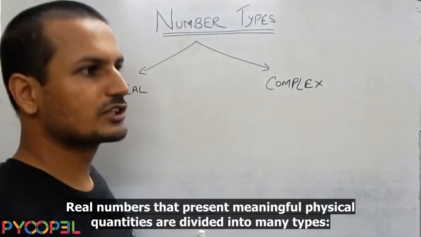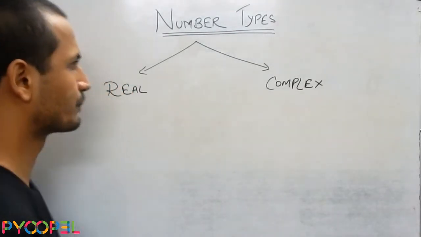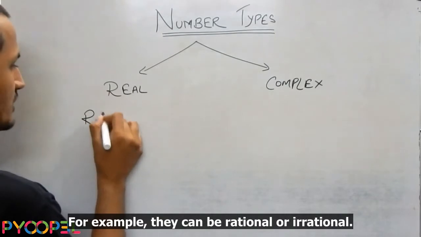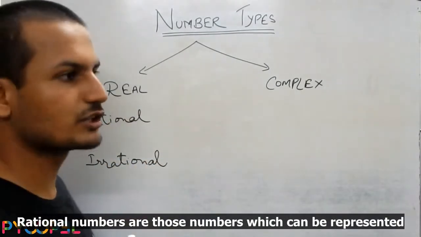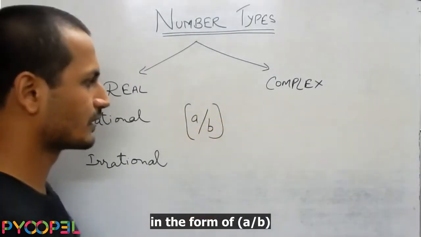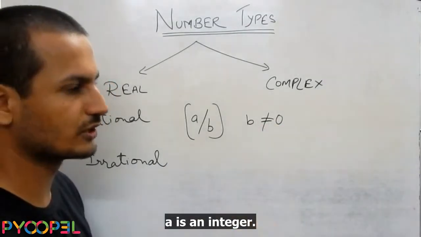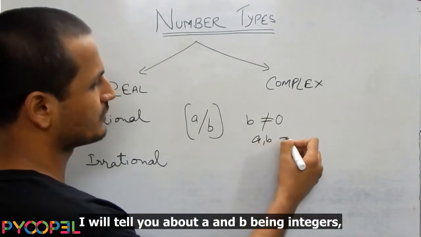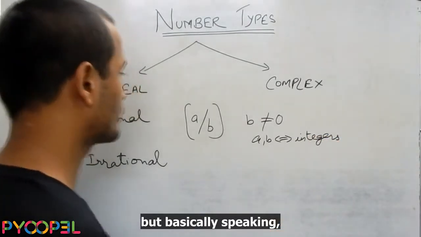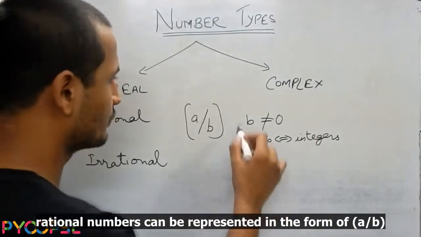So, real numbers that represent meaningful physical quantities are divided into many types. For example, they can be rational or irrational. Rational numbers are those numbers which can be represented in the form of a by b, where b is not equal to 0 and a is an integer. I'll tell you about a and b being integers. We'll talk about that, but basically speaking, rational numbers can be represented in the form of a by b with these properties.